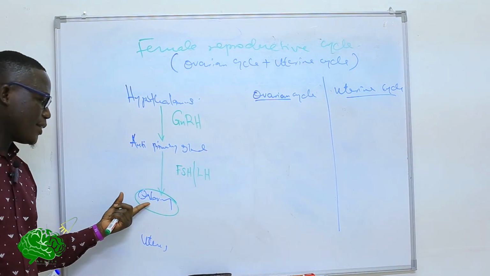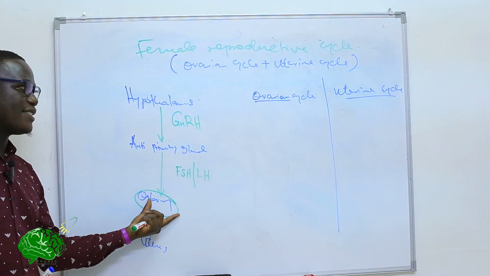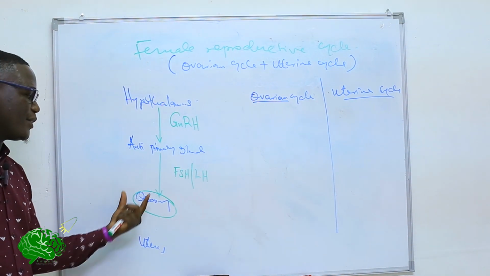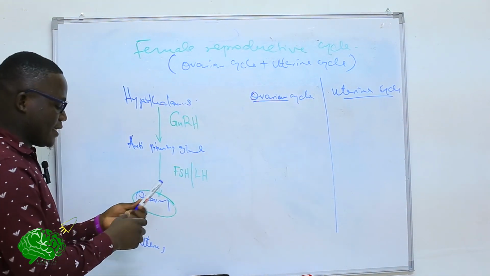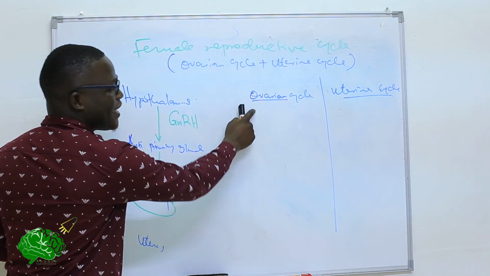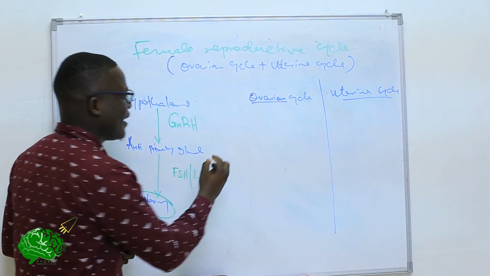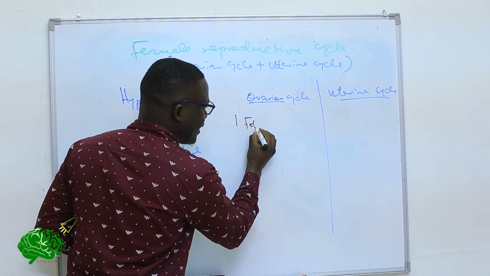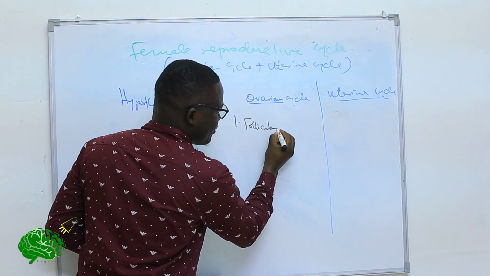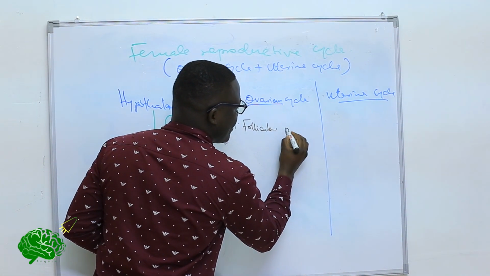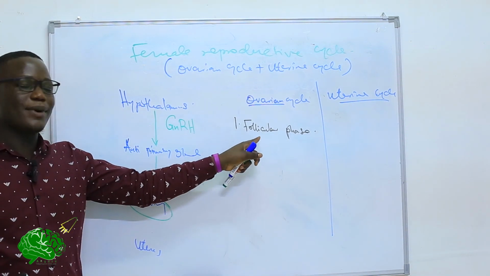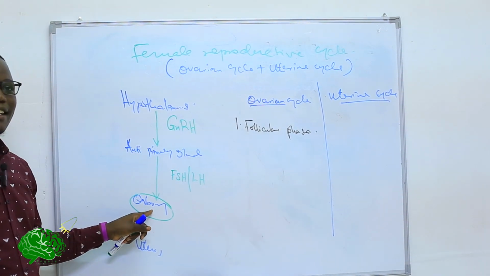It promotes the development of the follicles, since the follicles continuously grow. That constitutes the first phase of the ovarian cycle, called the follicular phase because it's characterized by the growth of the follicles. And this is what is actually occurring at the ovaries.